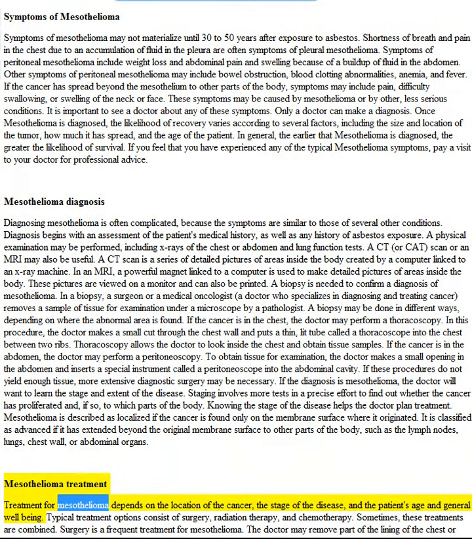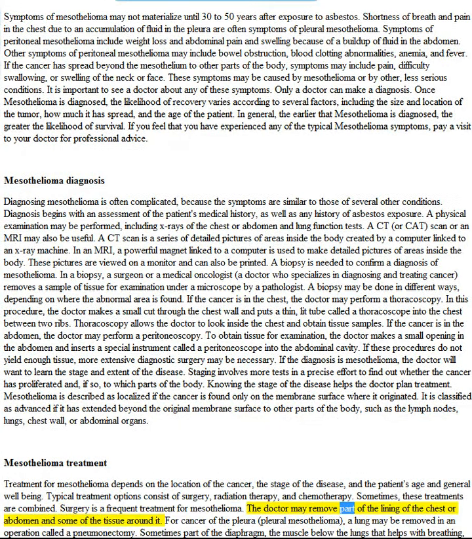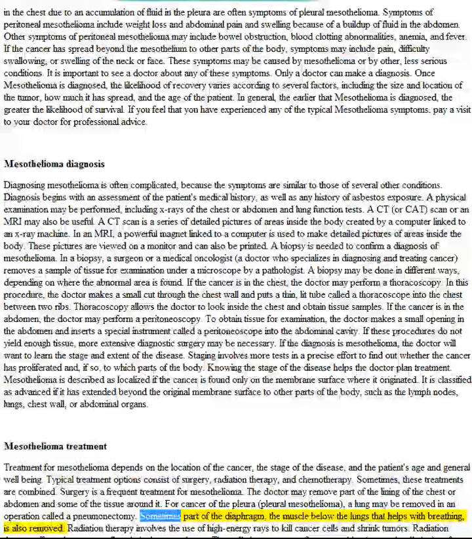Mesothelioma treatment. Treatment for mesothelioma depends on the location of the cancer, the stage of the disease, and the patient's age and general well-being. Typical treatment options consist of surgery, radiation therapy, and chemotherapy. Sometimes, these treatments are combined. Surgery is a frequent treatment for mesothelioma. The doctor may remove part of a lining of the chest or abdomen and some of the tissue around it. For pleural mesothelioma, a lung may be removed in an operation called a pneumonectomy. Sometimes part of the diaphragm, the muscle below the lungs that helps with breathing, is also removed.